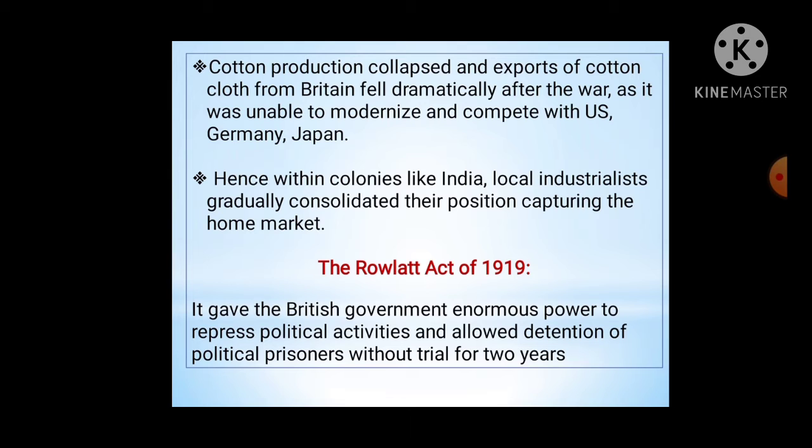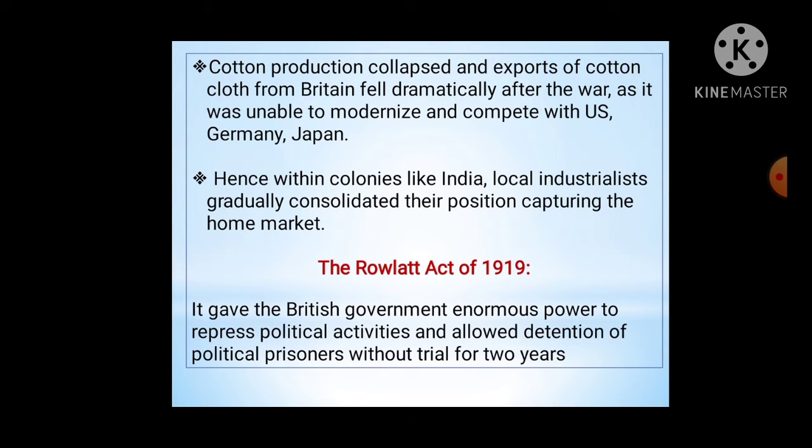Village artisans also got the advantage of Britain being engaged in war work to supply material to the army, and this was an opportunity for Indian artisans, who took advantage of it.